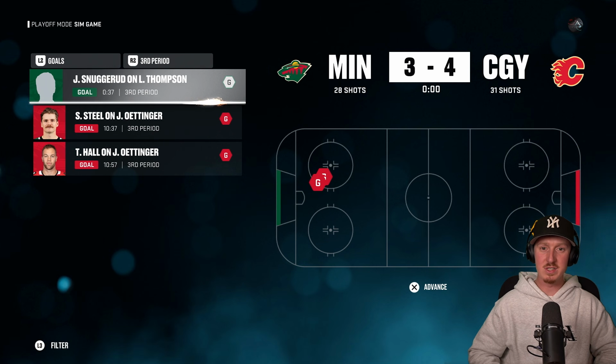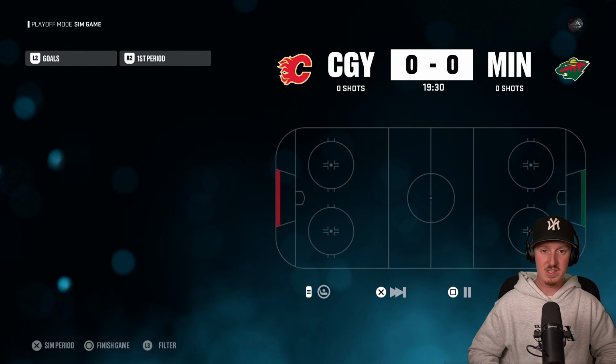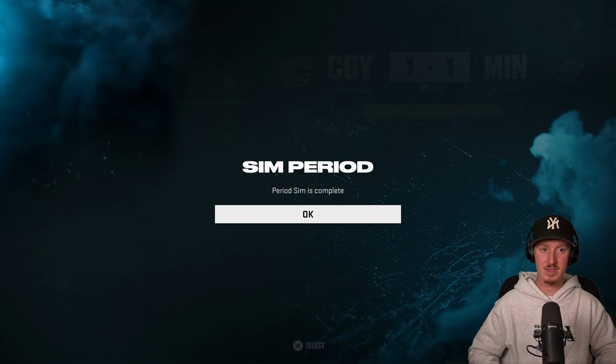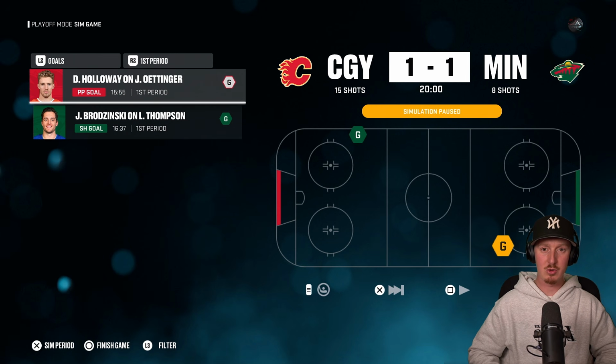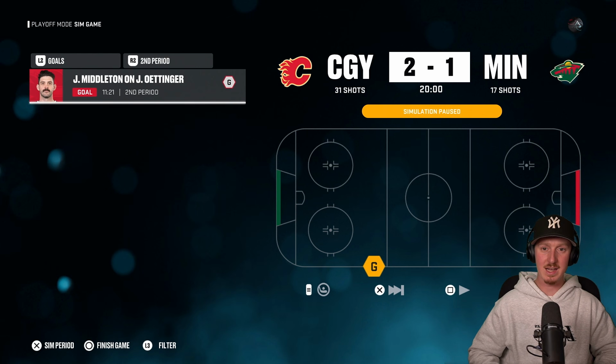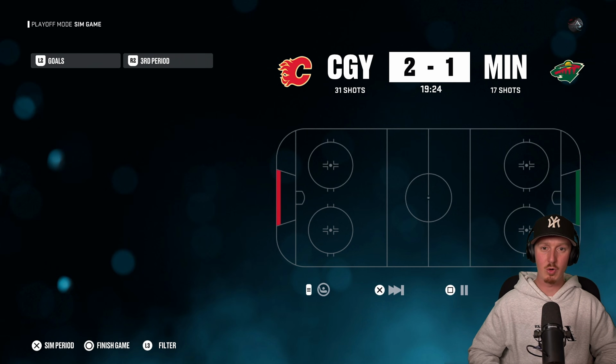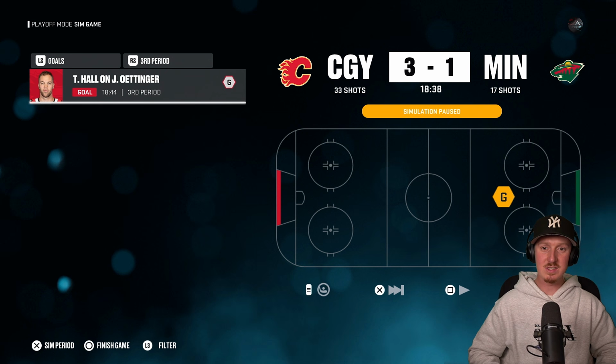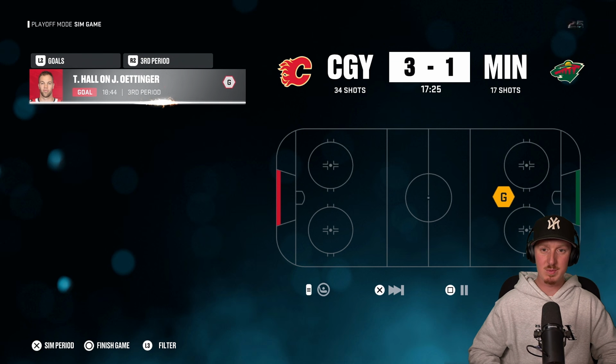Snuggerud might have scored with 37 seconds left, but it doesn't matter. The Flames got game 1. I have never seen a team go on a run quite like the Flames are right now. They're exchanging goals in the 1st period. Moving into the 2nd, it's Jacob Milton picking up a big time goal. It's the defense. The defense has been the big difference, and Taylor Hall has been the big difference.